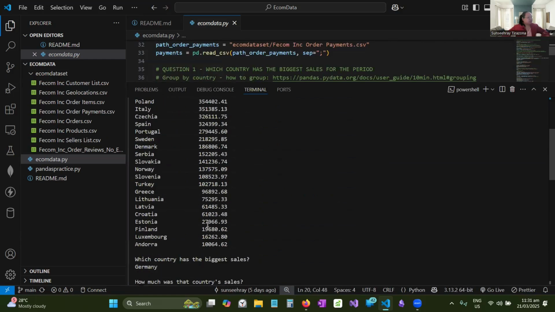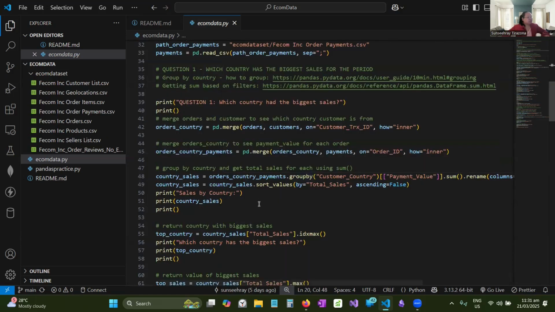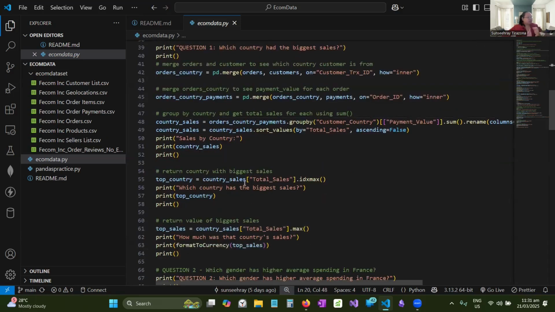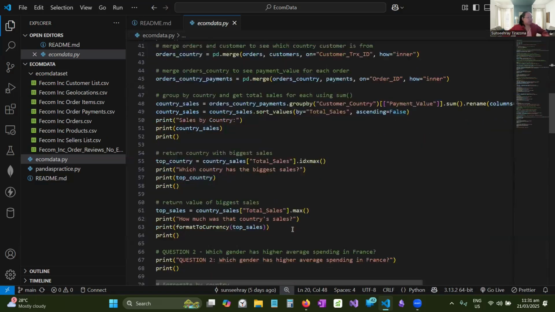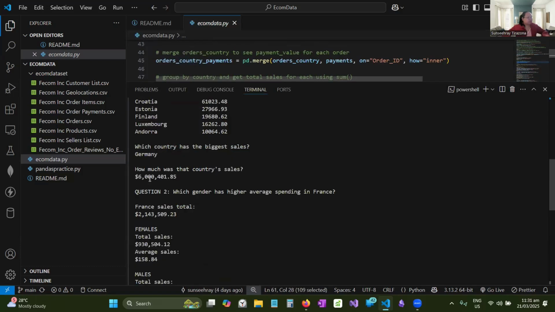So it shows Germany. But there's also another way where you can just get the ID of the one with the maximum value, which index has the maximum value. And that is shown here as Germany, and its value is, for this code, max.